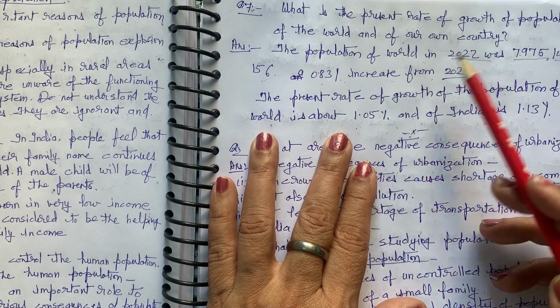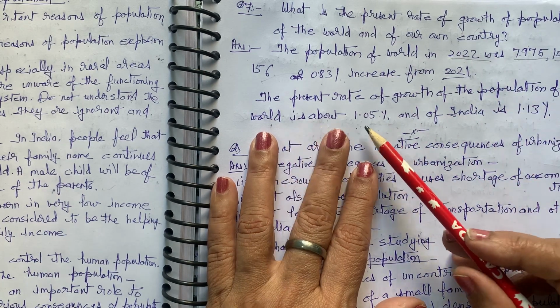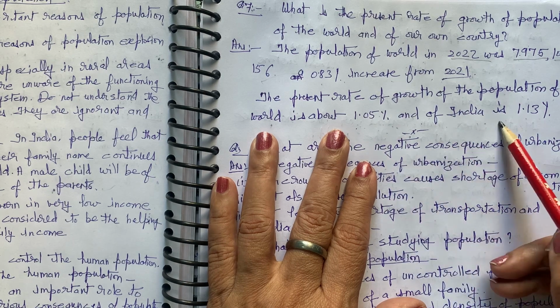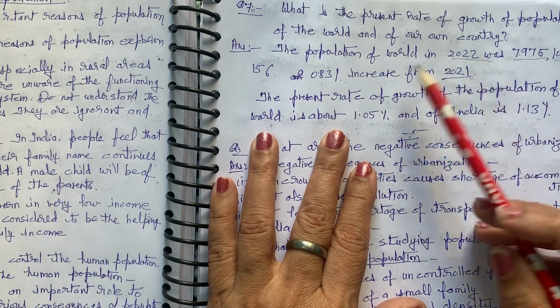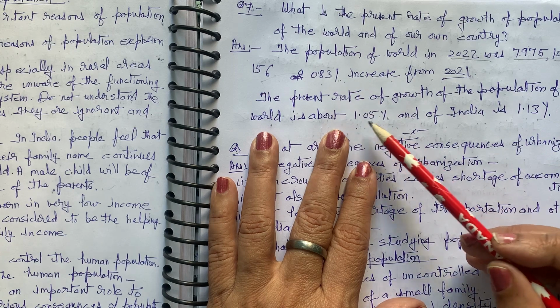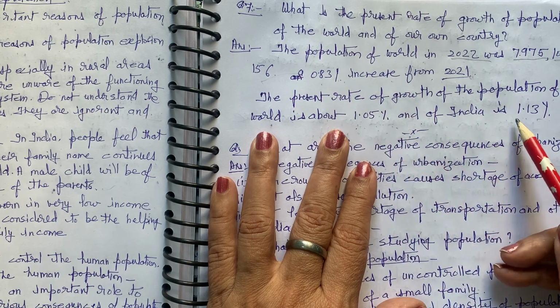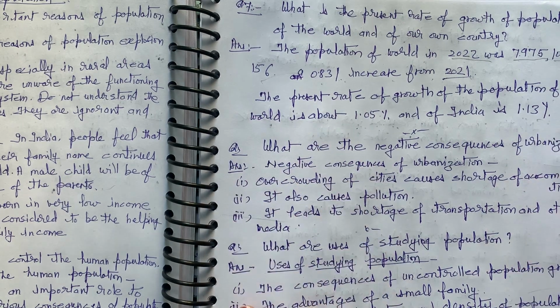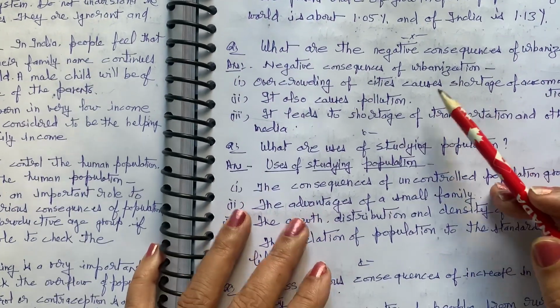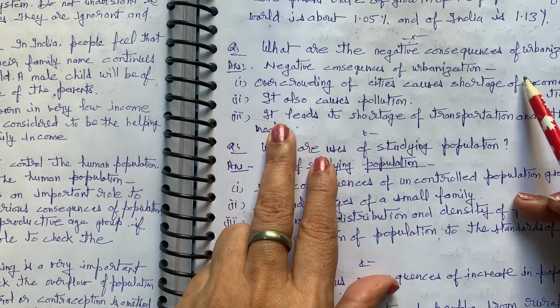Whereas in 21 to 22 it was 0.83, now it is 1.05, and India presently is 1.13, right?